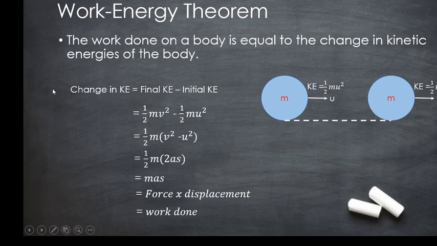That is, the change in kinetic energy is equivalent to the work done, as said in the definition. The work done on a body is equal to the change in kinetic energy. So this is the work energy theorem, a very important question.